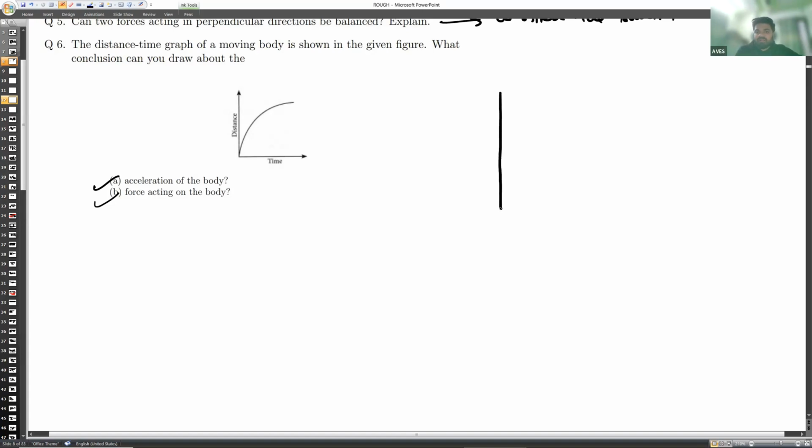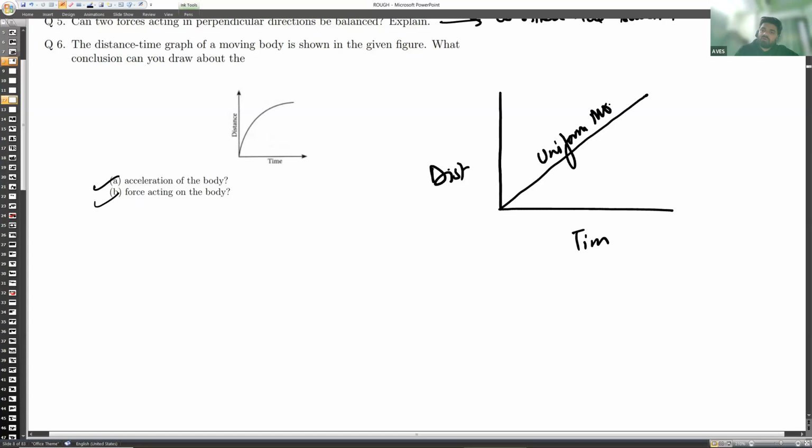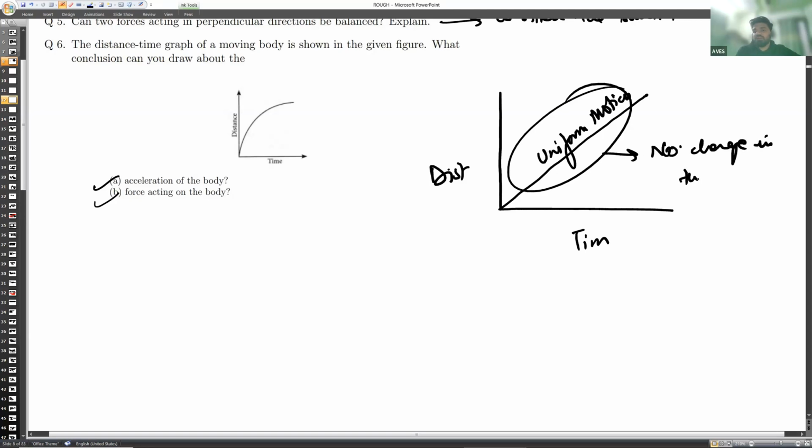Only in a distance-time graph, if this is the distance and this is the time, and it is moving like a straight line this way, it will be considered uniform motion. And when there is uniform motion, it means no change in the speed is taking place. If there is no change, it means v minus u is the same.